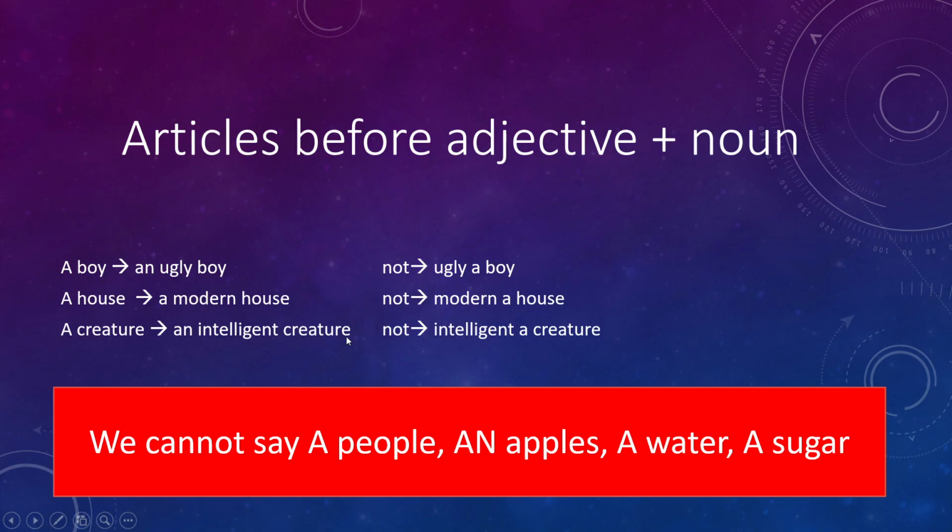And the last thing that we should mention is that we cannot say a people, apples, and water, a sugar, because they are in plural forms and these ones are uncountable. So it means we cannot use an article before plural nouns or uncountable nouns.